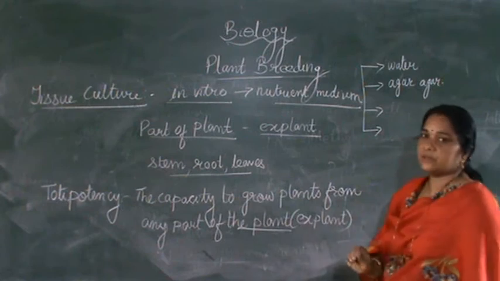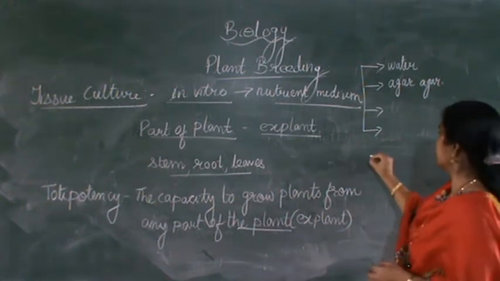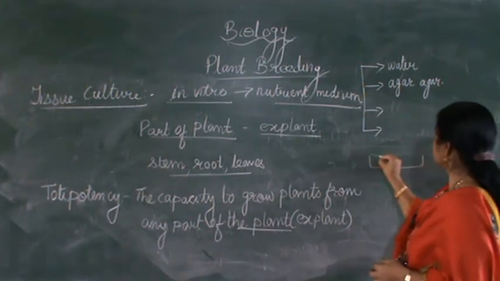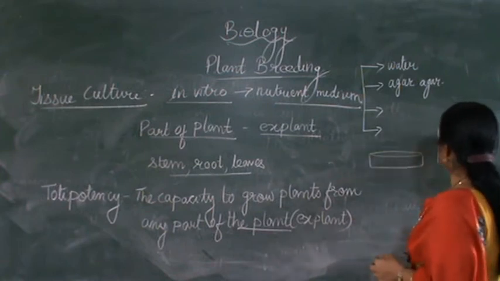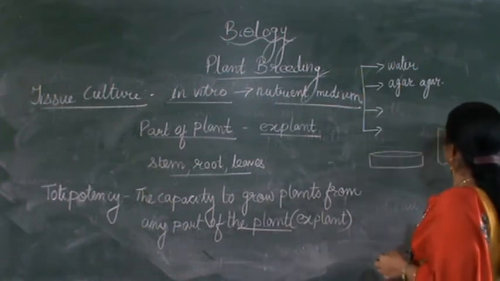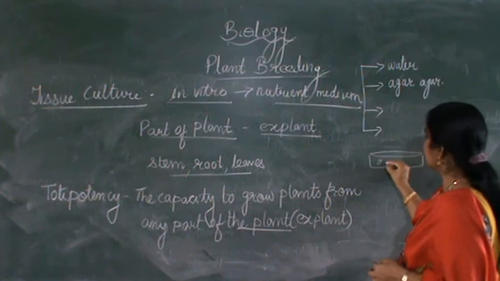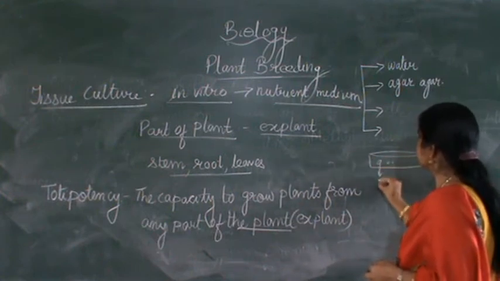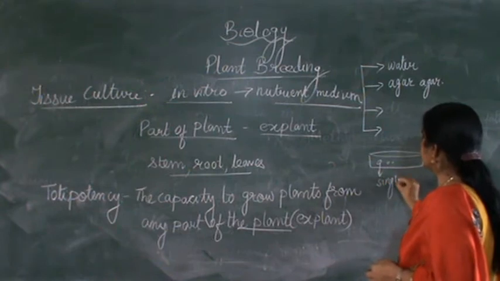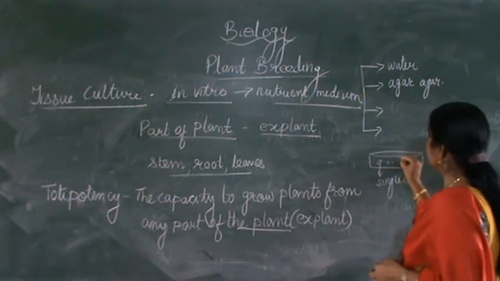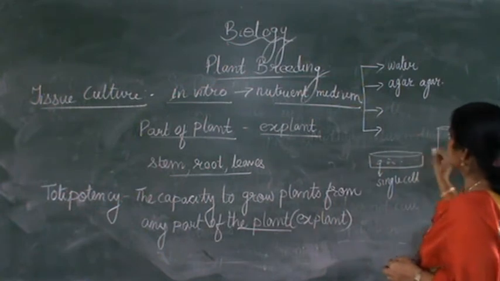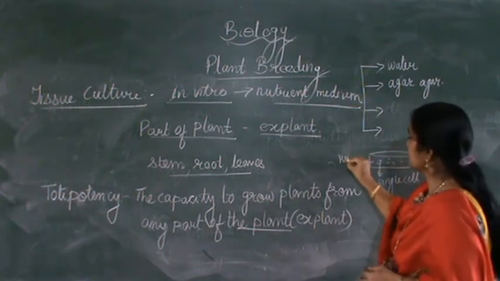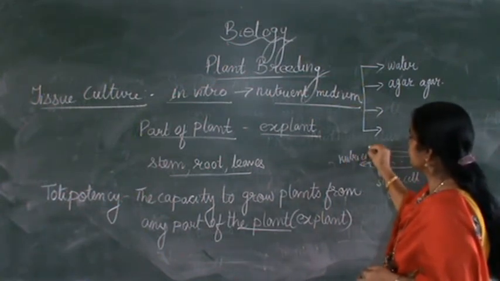With the nutrient medium, it can be a small petri dish or it can be grown inside a test tube. The single cell of the plant is taken, this is a single cell from any part of the plant, and it is grown inside a nutrient medium.